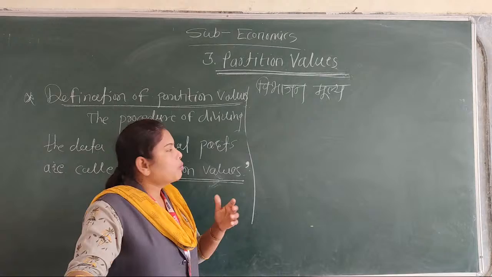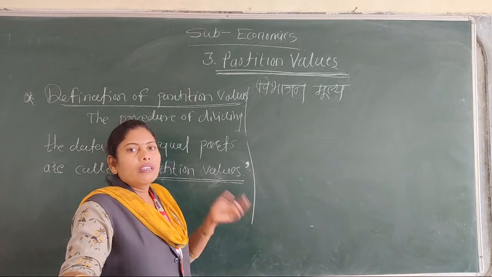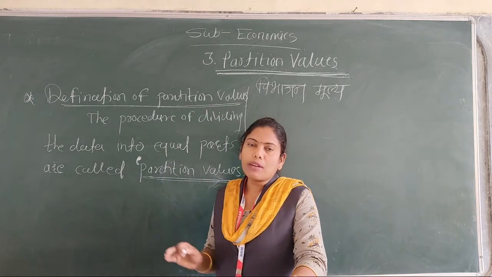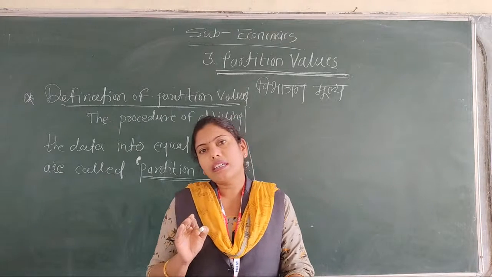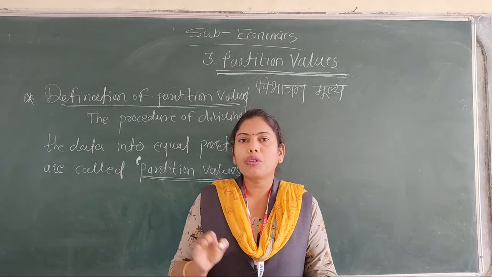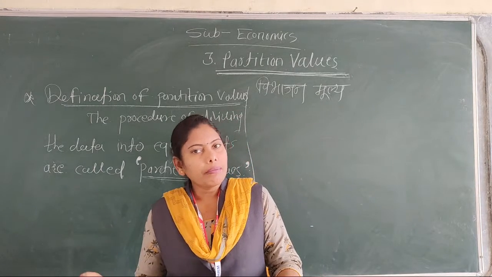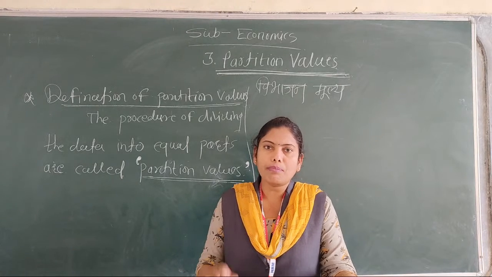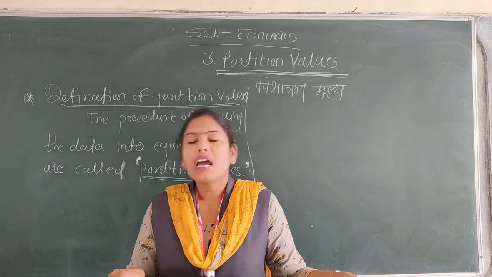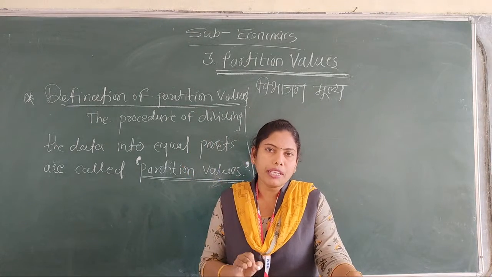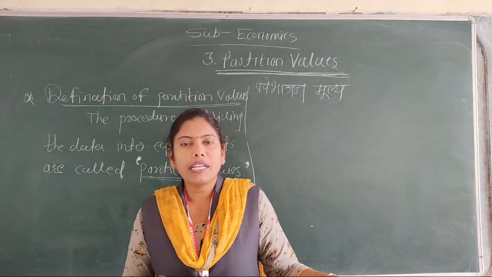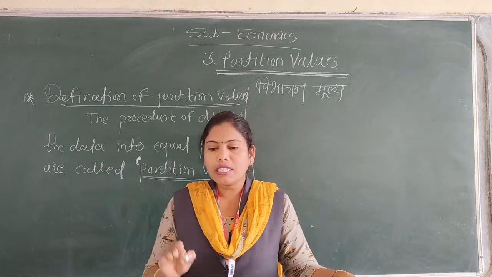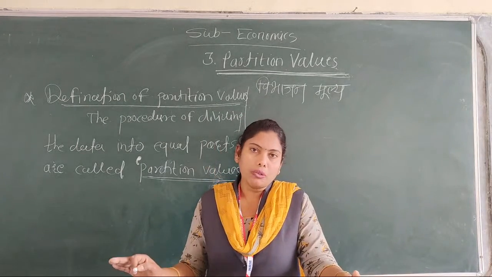Now in 11th standard we are going to study the types of partition value. Types of average like the mean, mode, median. Mean, mode and median are the 3 types of average. Measure of central tendency is also known as the average, and there are 3 types of average. First is the mean, second is mode, and third is the median. Median is the most important partition value. It is one of the types of partition value.